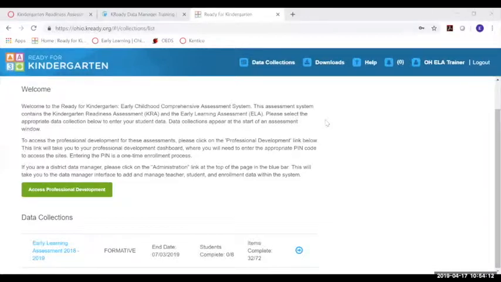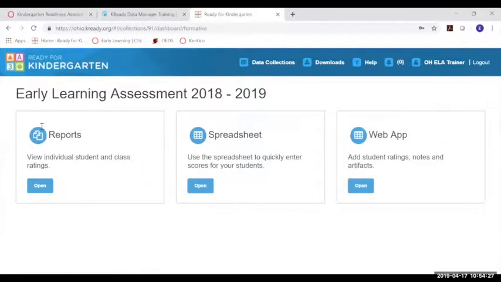And if there is not a score listed, then the teacher has not entered data for that SKB. But on the teacher side of things, what I've done here is I've logged into the teacher account. You see the teacher, can you see my screen? Yes. Okay, the teacher has the early learning assessment data collection. When they open that data collection, there's an option for reports. There's an option for the spreadsheet, which is where they can enter data quickly, or they can open up the web app where they can add student ratings, notes, and artifacts.